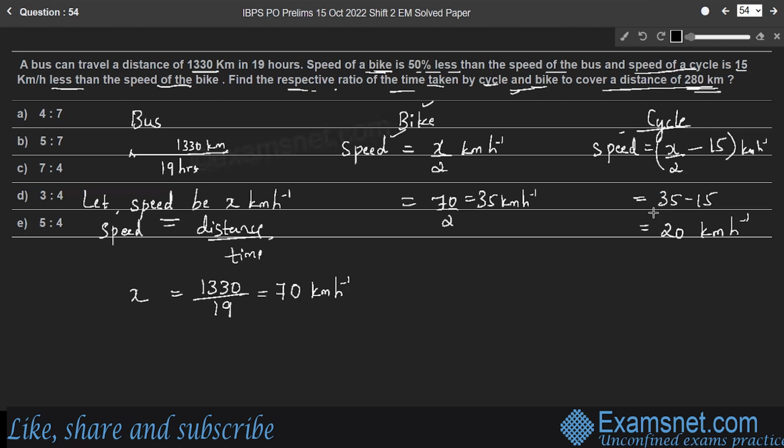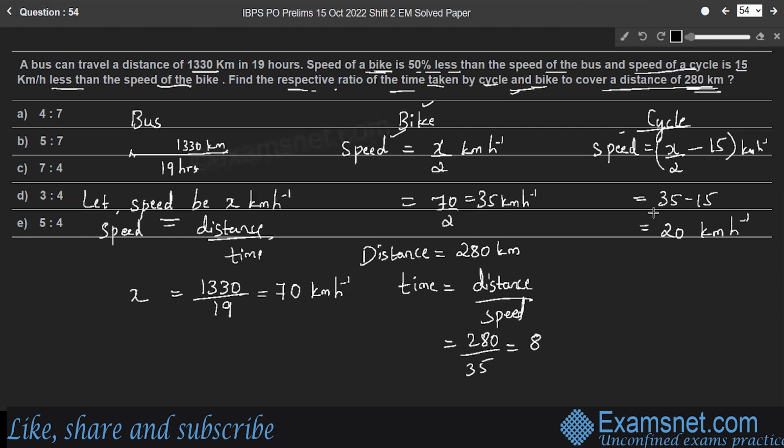Here, if bike covers 280 kilometer distance, so we'll write distance covered by bike as 280 kilometer. Therefore, time taken by bike to cover 280 kilometer distance, by the formula, since speed is distance by time, time is distance by speed. Distance is 280 kilometers. Speed is 35. Therefore, 280 divided by 35 is 8. Right? So, 8 hours is time taken by bike to cover 280 kilometer distance.